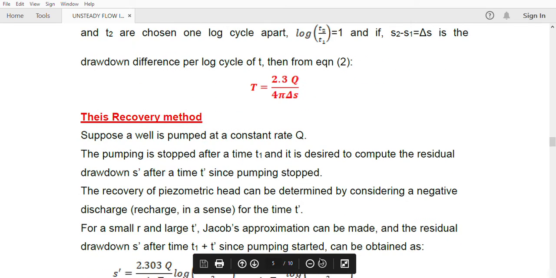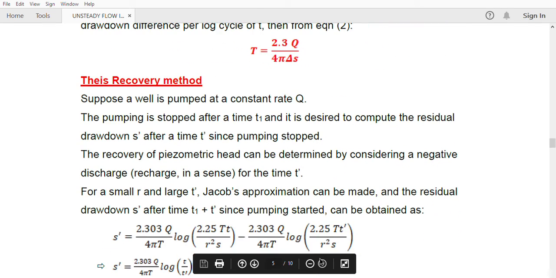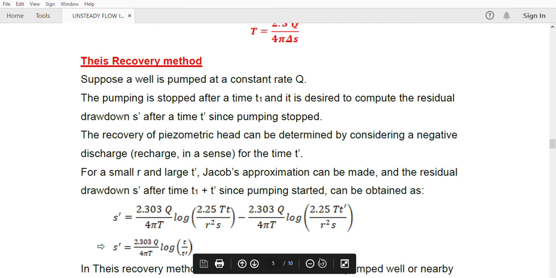Now the final method for finding the S and T values is the recovery method. Here the only difference is that in all the above methods we have done the pumping test and drawn the time drawdown curve. But here what we are doing is stopping pumping. This pumping was there and we are stopping pumping. At that time what will happen? The drawdown will be recovered. Okay, the drawdown will be recovered by the well.